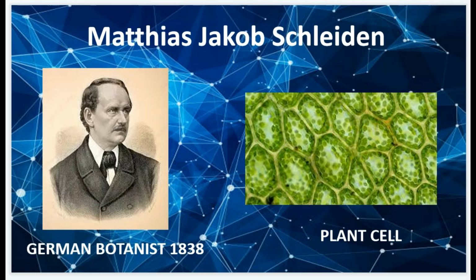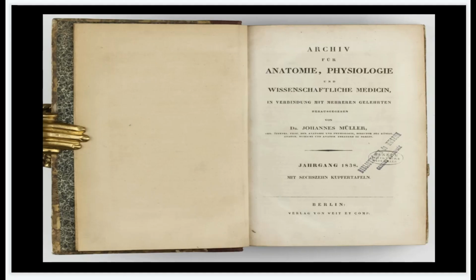In 1838, German botanist Matthias Jakob Schleiden was working on different types of plants, and then he deduced a conclusion that plants are all made up of cells. You can see here. And then he wrote his observation in Beiträge zur Phytogenesis in 1838.